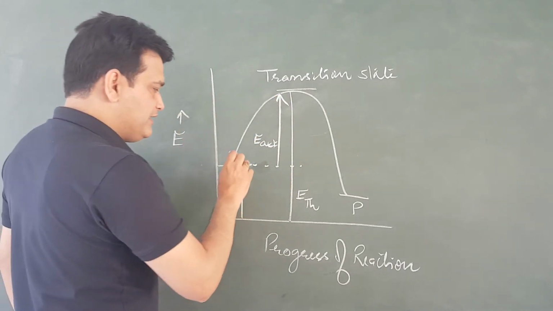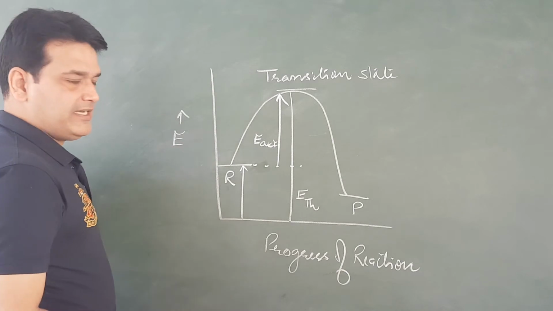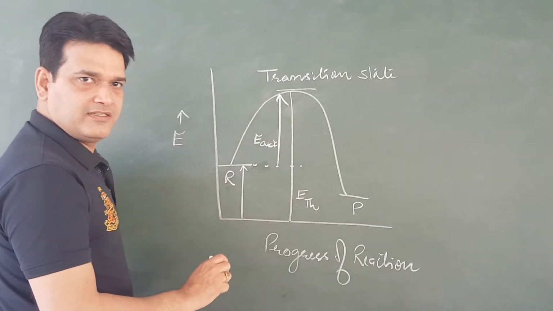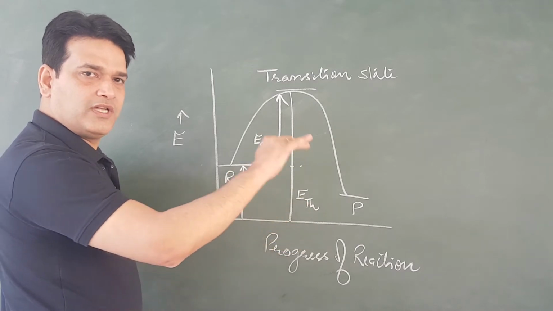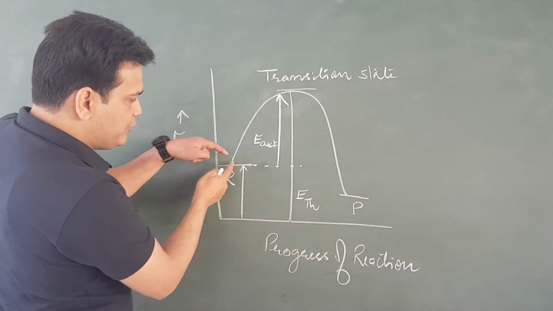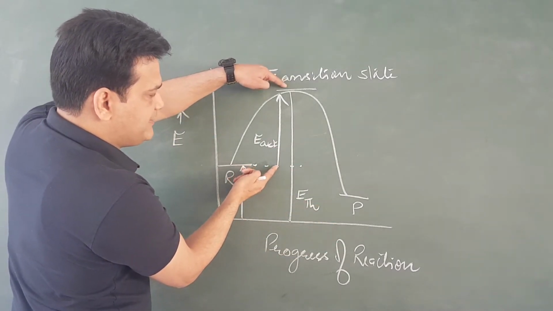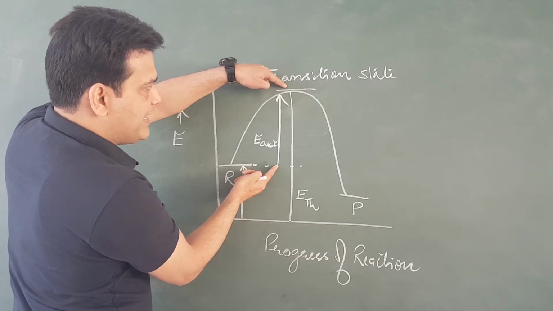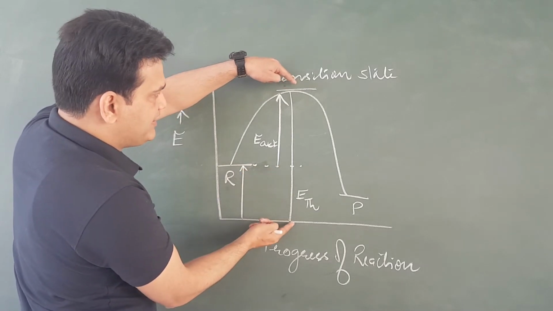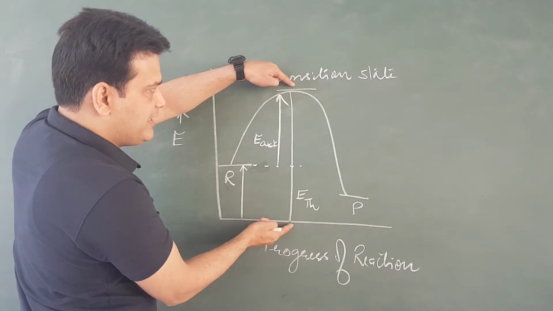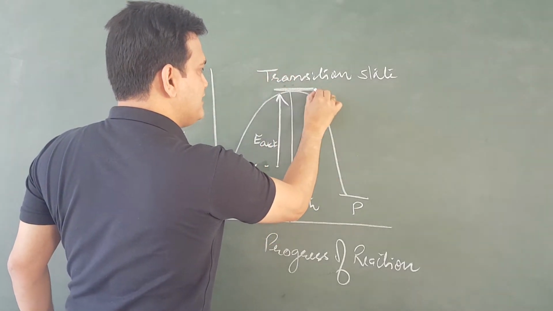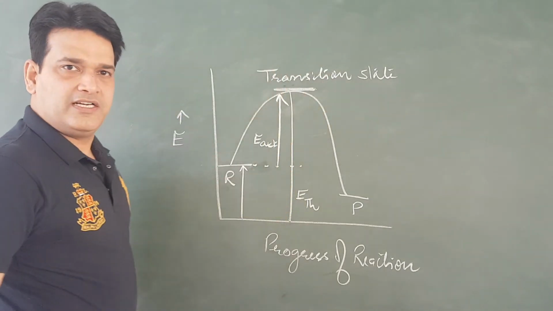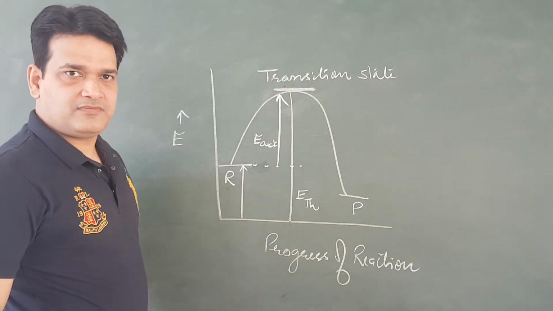So this is the role of light in photochemical reactions. When light is allowed to fall on the molecules, molecules absorb this much energy and they complete their threshold energy and reach here, that is the transition state or transient state.